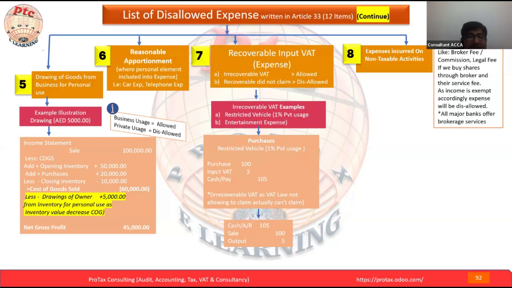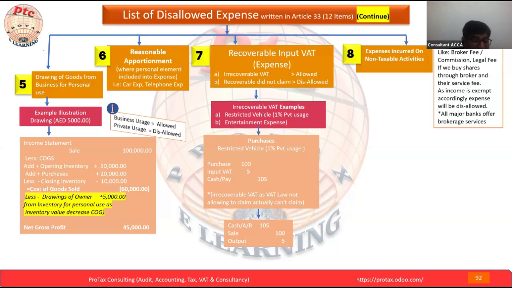Okay, I'll take the entertainment expenses. VAT is recoverable on entertainment expenses for the employees. And how about the other stakeholders? If we give the entertainment to the customer, to the supplier, is the VAT claimable?